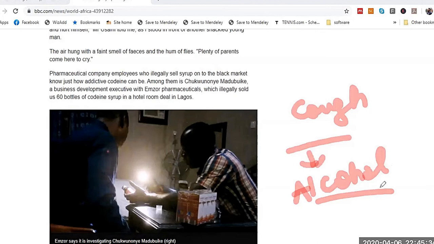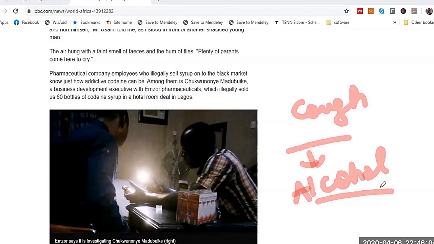Obviously they are not going to buy alcohol, so they use cough syrup as an alternative. Secondly, if you drink cough syrup, you feel dizziness and drowsiness because of the effect of the alcohol. Sometimes they are not aware that alcohol is inside. They just drink it and feel like a drinker or drunkard.